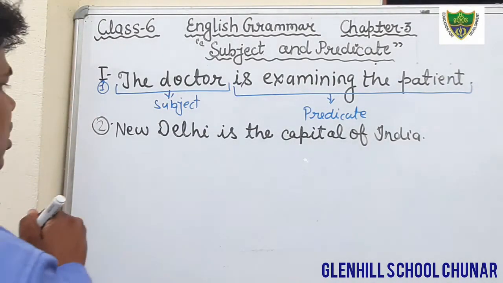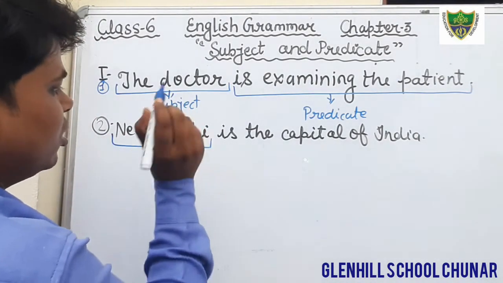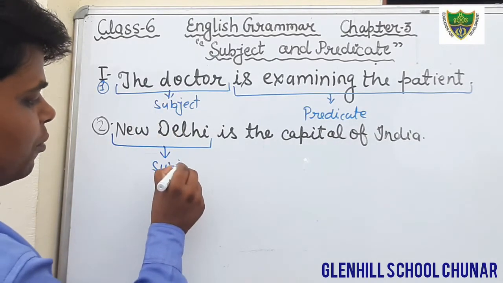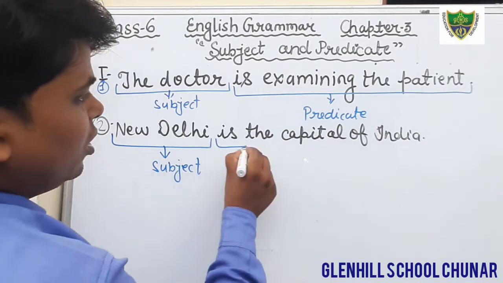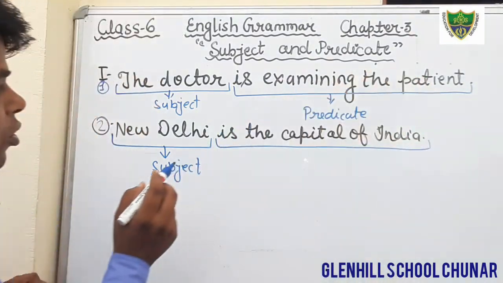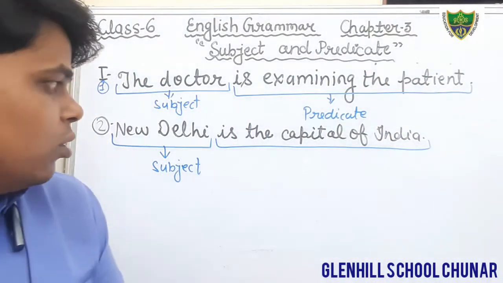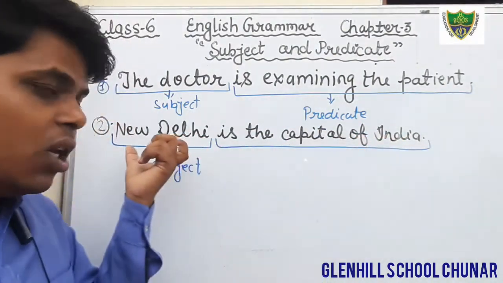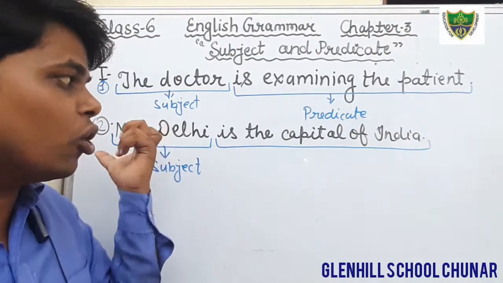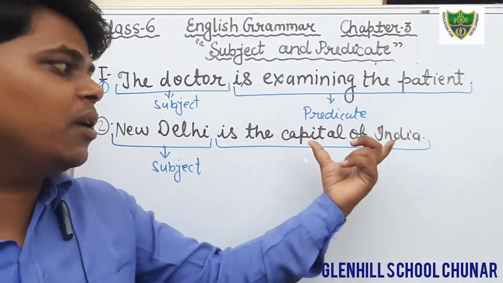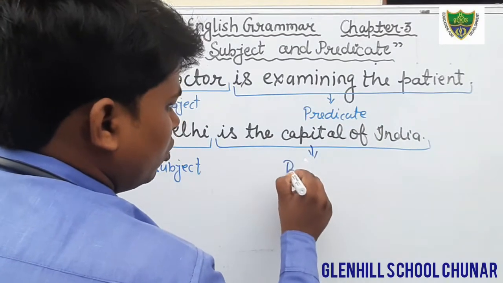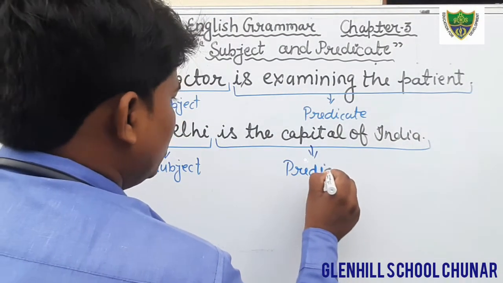In this sentence, the subject is New Delhi. So just write down New Delhi in the column of subject. New Delhi is subject, and what we are saying about the subject is that it is the capital of India. Therefore, that is predicate.